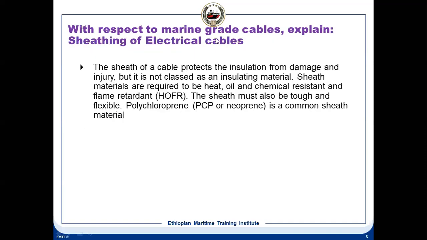With respect to marine grade cables, explain sheathing of electric cables. What is sheathing? Sheathing is the one which protects the insulation from damage, but it is not classified as an insulating material. So it is required to be heat, oil, chemical resistant, and fire retardant. What material is used? PCP is a common sheathing material, polychloroprene, PCP or neoprene.